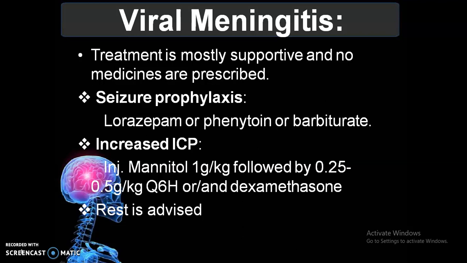Then for increased ICP we have to give injection mannitol 1 gram per kg followed by 0.25 to 0.5 gram per kg sixth hourly, or dexamethasone we have to give. Means once we are giving the mannitol, that will help to reduce the cerebral edema, and in turn reduce the increased ICP and help to maintain the normal ICP, and we have to advise rest also. These are the things in viral meningitis.